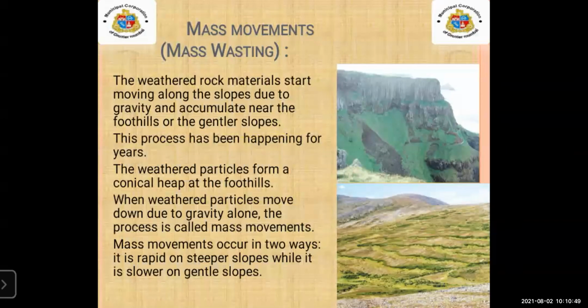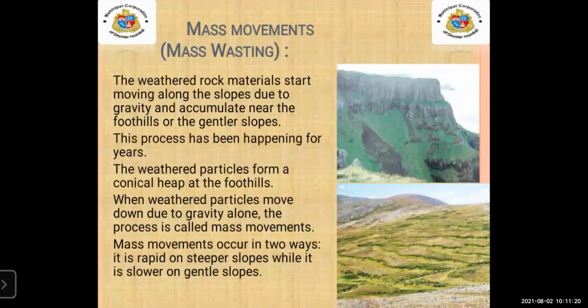This process has been happening for years. The weathered particles form a conical heap at the foothills. When weathered particles move down due to gravity alone, the process is called mass movements. Mass movements occur in two ways. It is rapid on steeper slopes, while it is slower on gentle slopes.